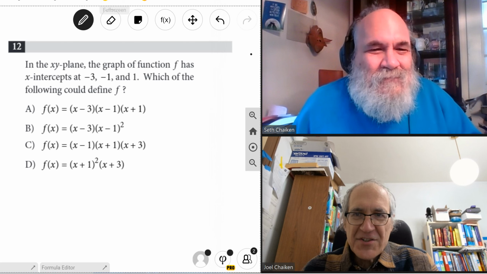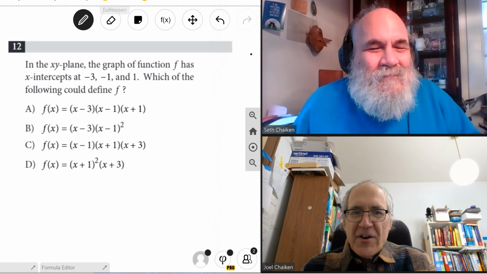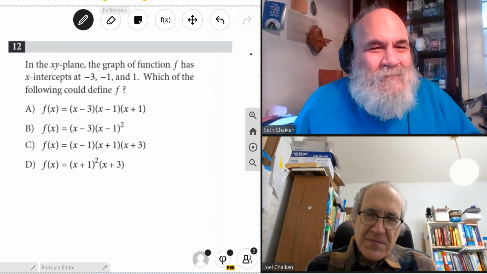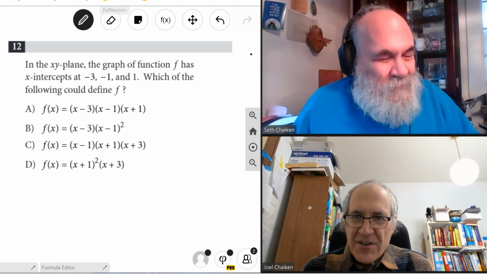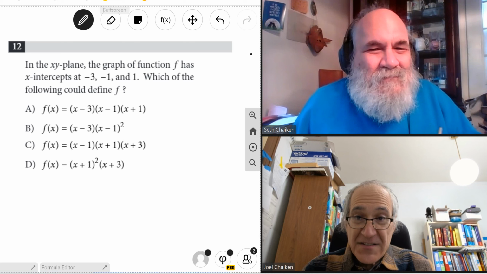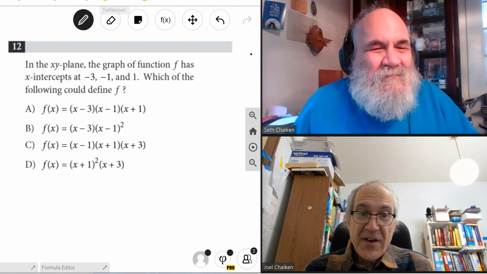This is from a calculator section, although I don't think a calculator is going to be necessary. We're trying to give you some insights on how to approach SAT math questions. In the XY plane, the graph of a function has these x-intercepts. Which of the following could define f?